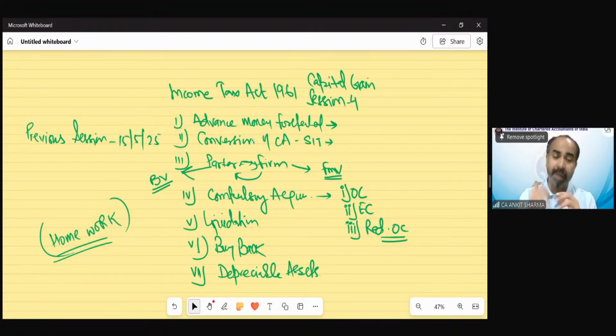Buyback has an amendment, so it's very, very important for the purpose of your examination. Even in this final direct tax paper, the amendment provision of buyback has been asked in the question paper. So if it is up to 30th September 24, the provision would be different. And if it is on or after 1st October 2024, the provision would be different.